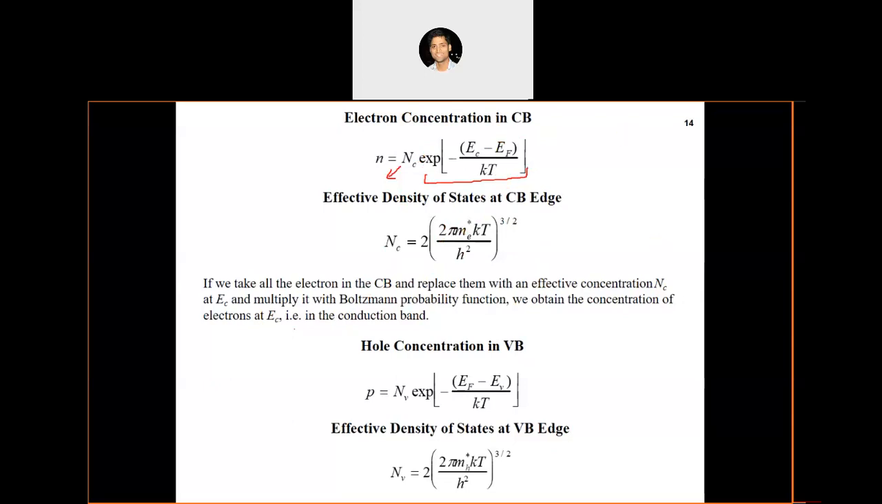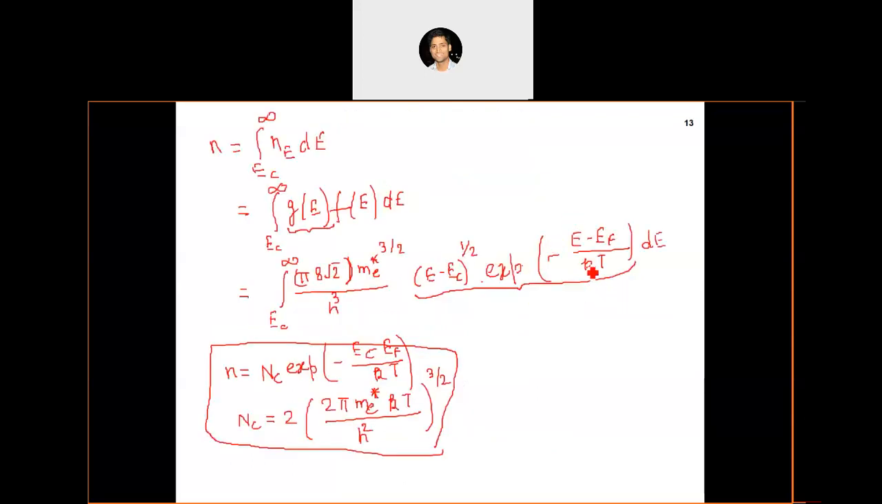Sir, please repeat. What should I repeat? Please explain once more. I guess it is for this, why did we approximate this distribution function? Okay, let me just finish this discussion and then I will come back to this once more. Okay.